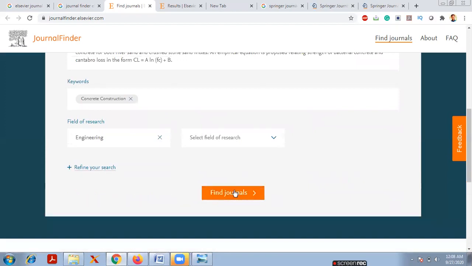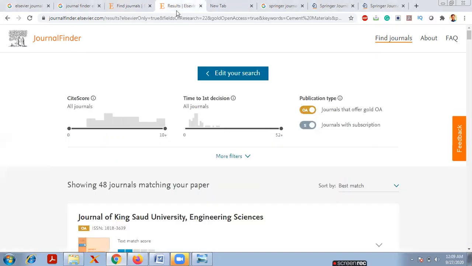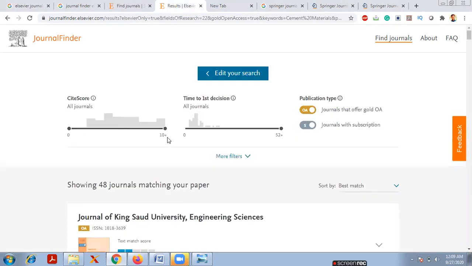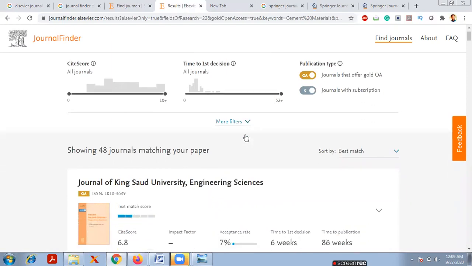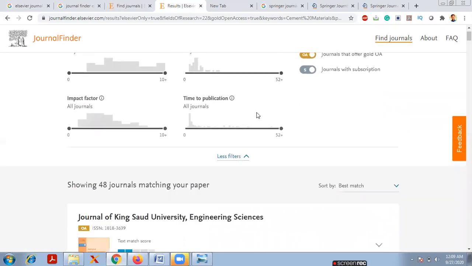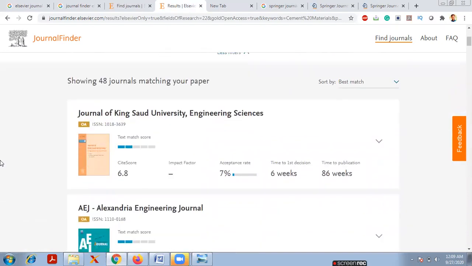Now I will click on the find journal option. It will take you to another page. Here you will see the CiteScores from 0 to 10 plus, time to first decision from 0 to 52 weeks, and the publication types, both open access and subscription. If you want to choose, you can click on this one, and if you want more filters, they are shown here, also more filters about impact factor and time to publish. Once you enter all the things, it shows a total of 48 journals matching your paper.